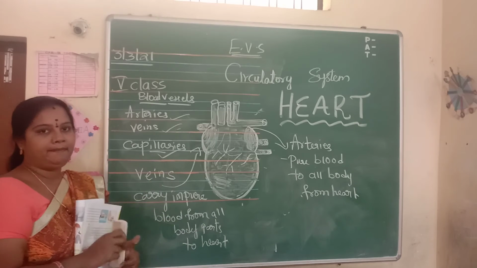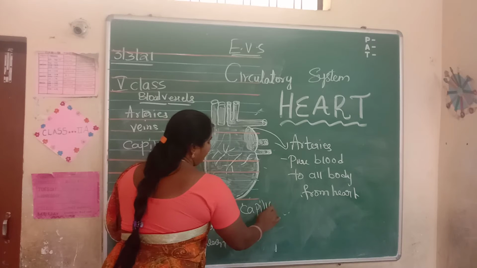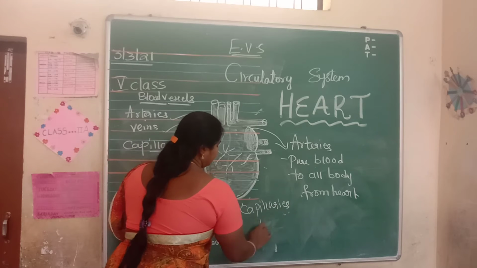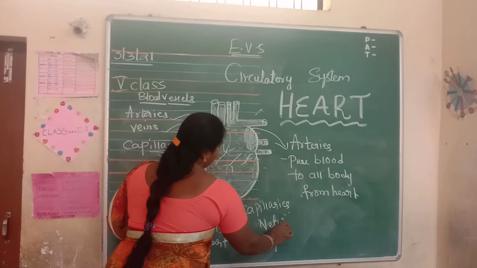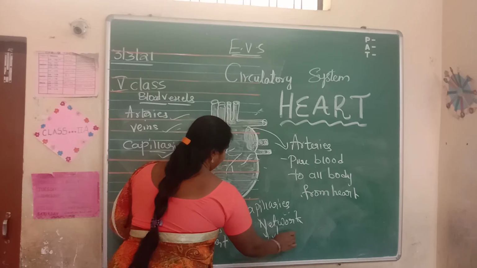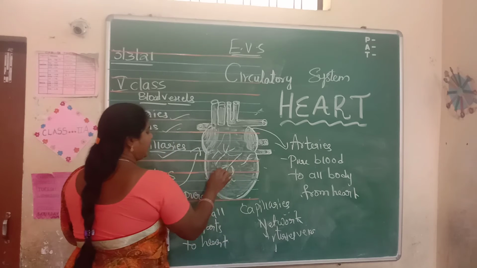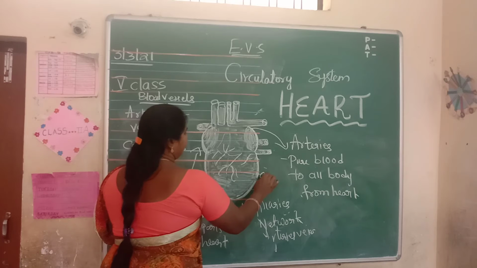Now what are these capillaries doing? These capillaries perform as a network for arteries and veins. They are thin, hair-like structures. These are called capillaries.